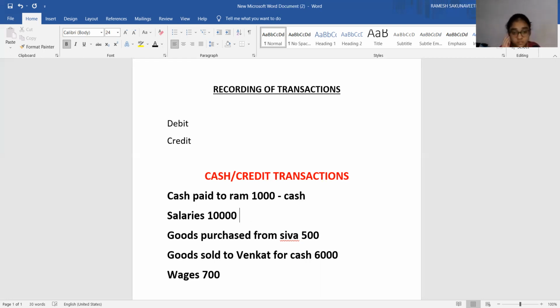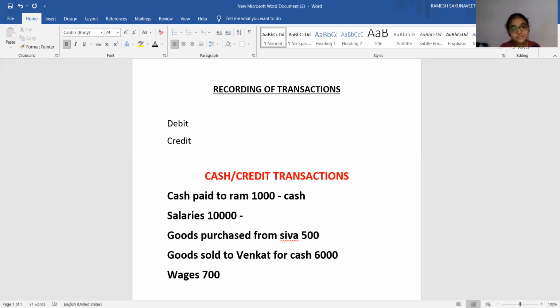Salary is 10,000 rupees. Is it a cash transaction or not? No, sir. See here, the word cash is not there, but you are going to pay salary in the form of cash only. No? Salary you will not pay in chaddars or duppattas or in the form of pens or pencils.